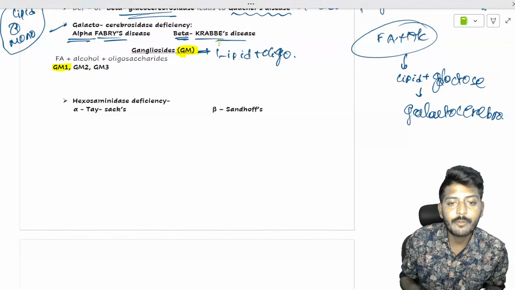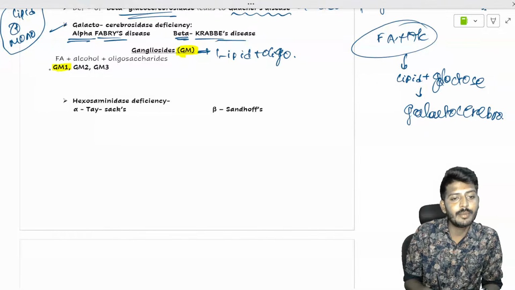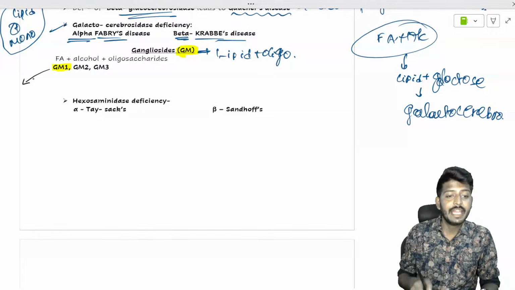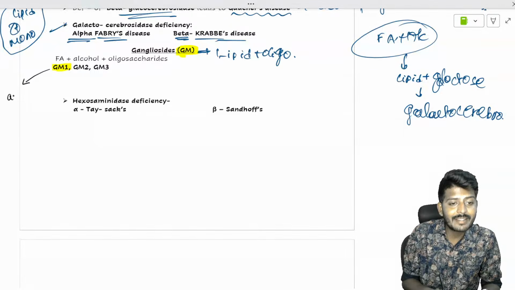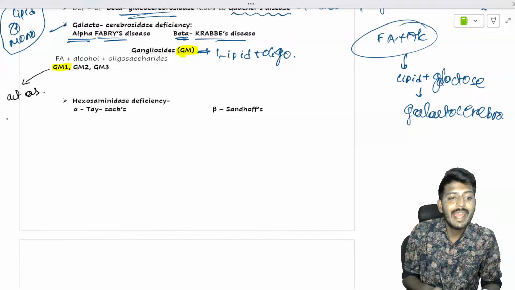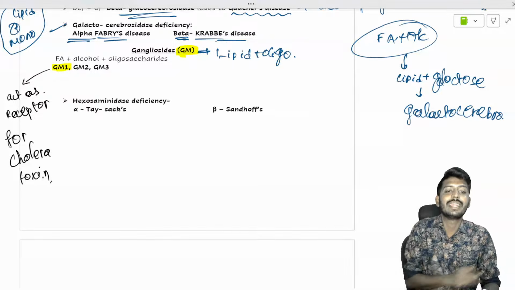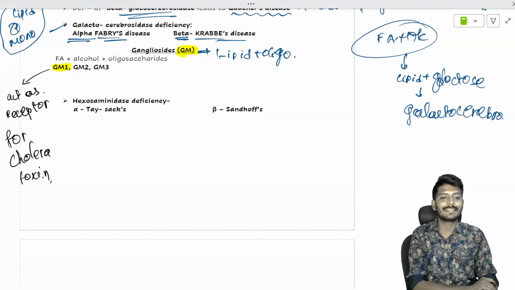Again, it's responsible for the membrane function, but it has a clinical importance where in the intestine it acts as the receptor for a toxin, the cholera toxin.